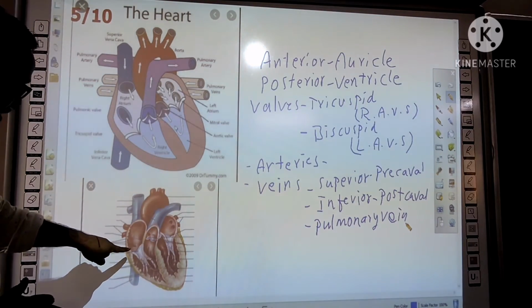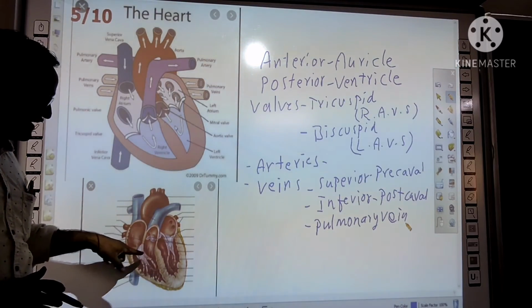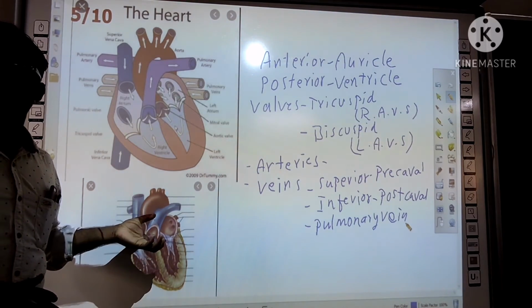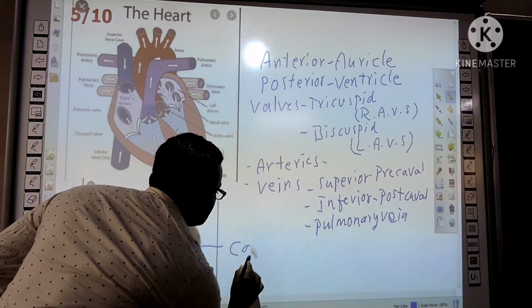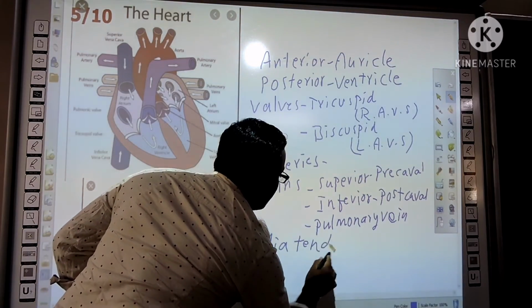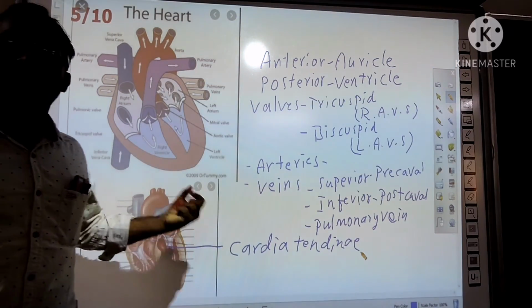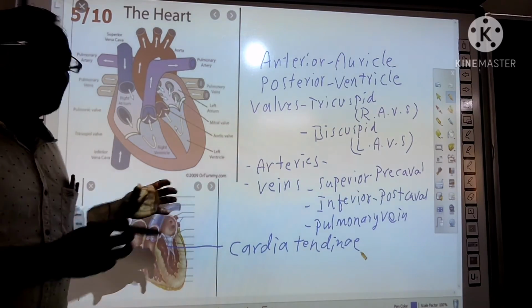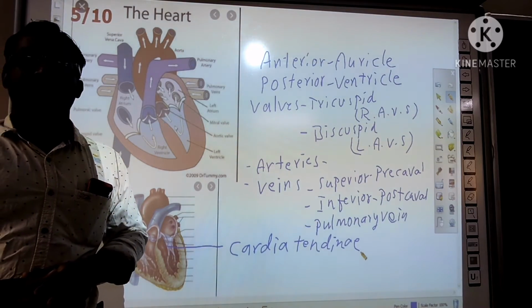If you observe here, there are white color thread-like structures. They are connected to the valves. They are called chordae tendineae. These chordae tendineae fibers keep the valves in their position. Understood?